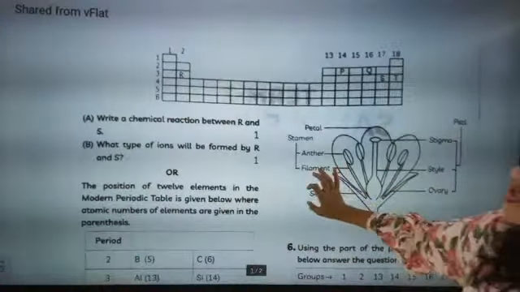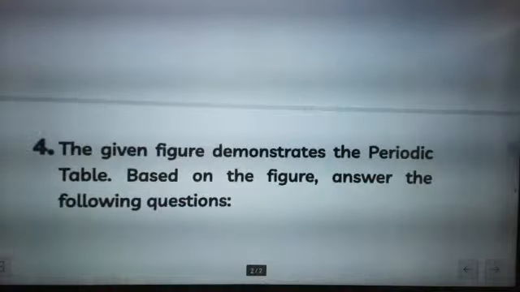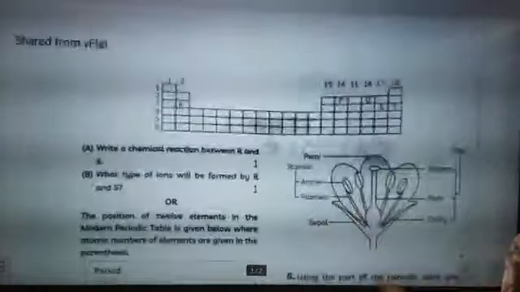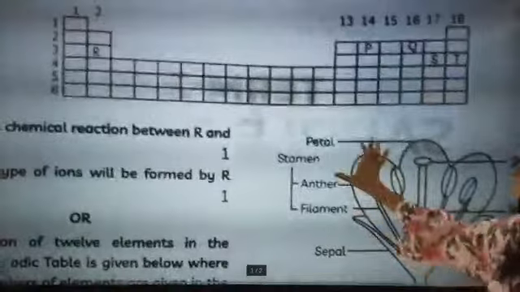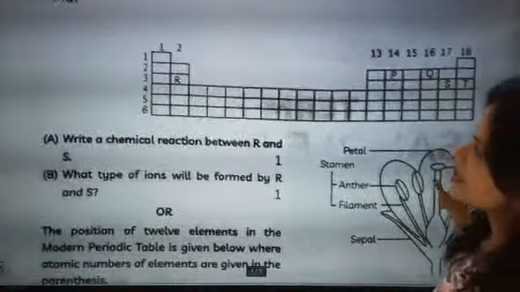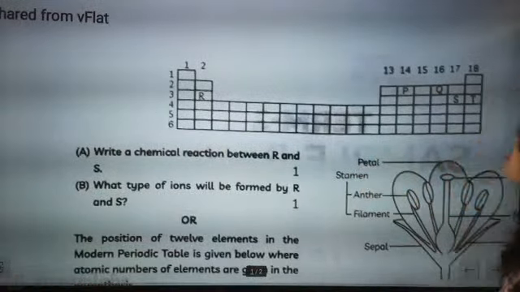Okay, now question number 4, just see the question. The given figure demonstrates the periodic table. Based on the figure, answer the question. So this is the periodic table. There was a numbering mistake, so I added an extra question. Okay, so this is the periodic table.